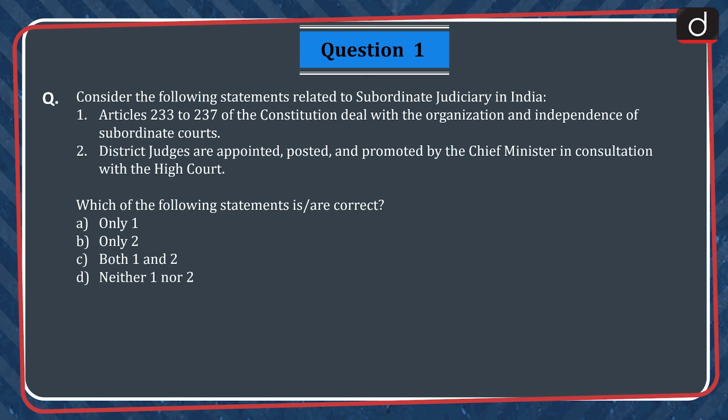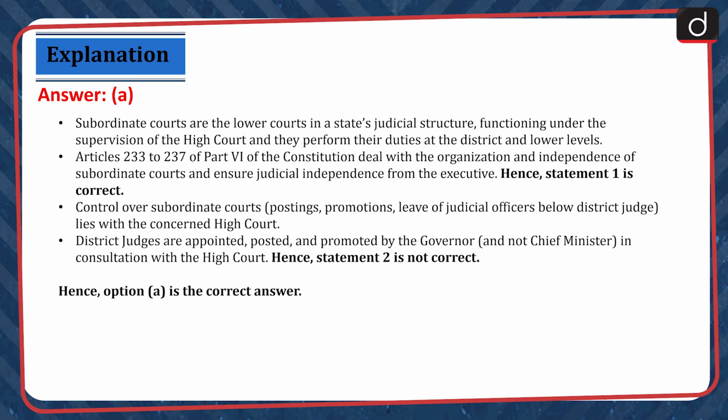A. Only 1. B. Only 2. C. Both 1 and 2. D. Neither 1 nor 2. The correct answer is option A. Subordinate courts are the lower courts in a state's judicial structure functioning under the supervision of the High Court, and they perform their duties at the district and lower levels. Articles 233 to 237 of Part 6 of the Constitution deal with the organization and independence of subordinate courts and ensure judicial independence from the executive. Hence, statement 1 is correct.